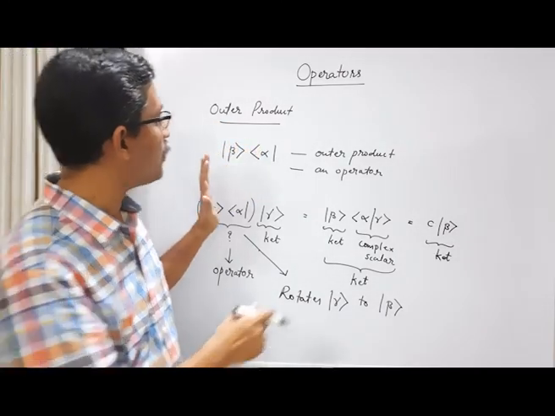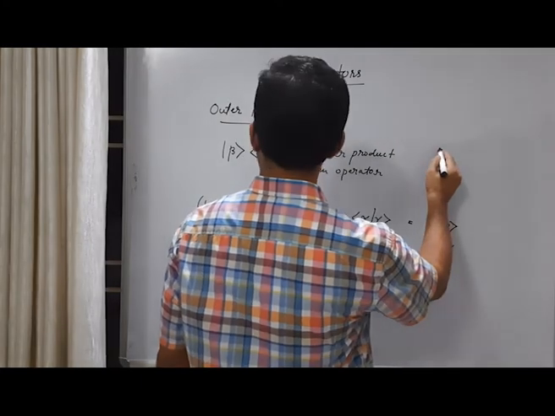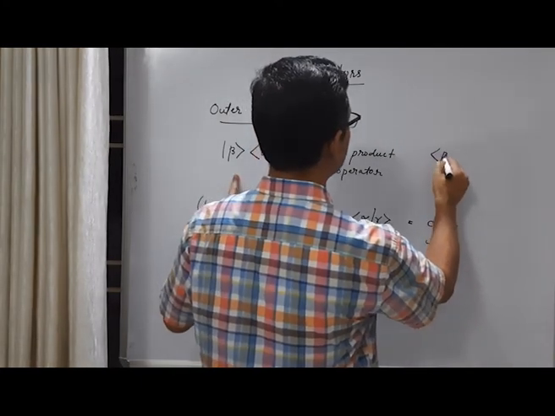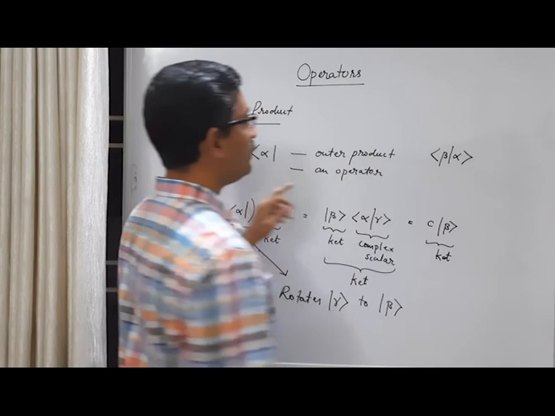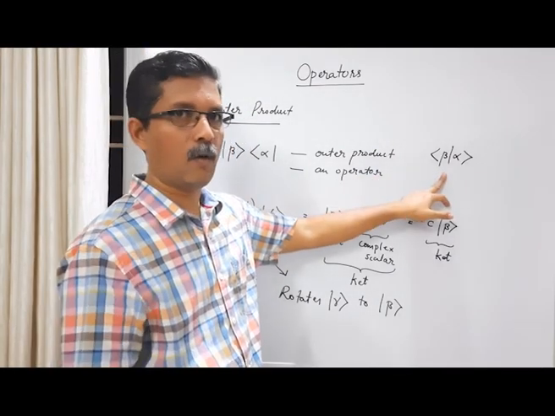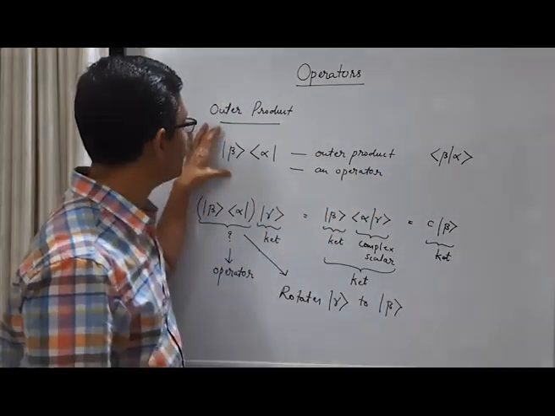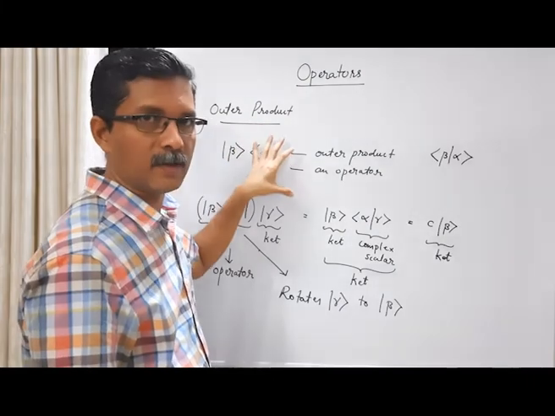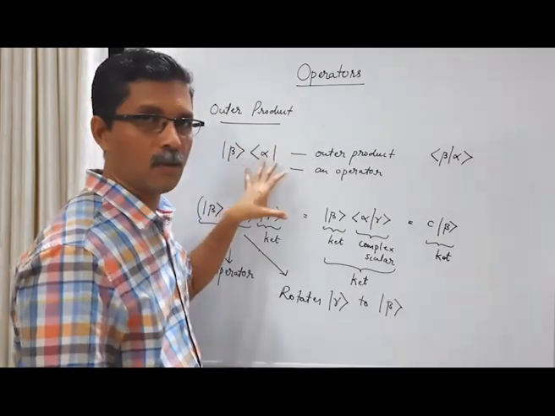Whereas what is the inner product? If it is something like bra vector beta ket alpha, then it's an inner product, a complex scalar. Whereas ket beta bra vector alpha is an operator. This is called the outer product, and it's an operator.